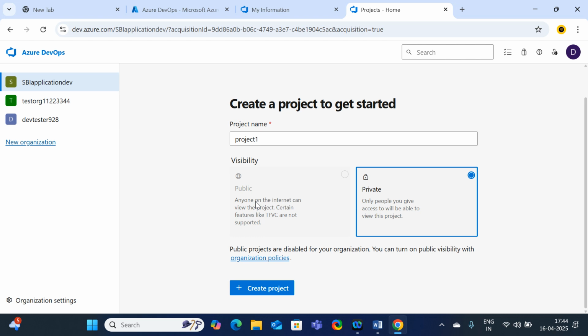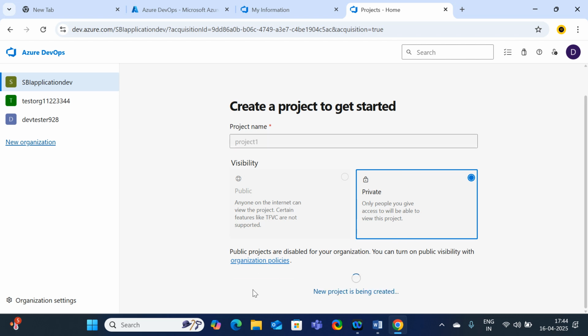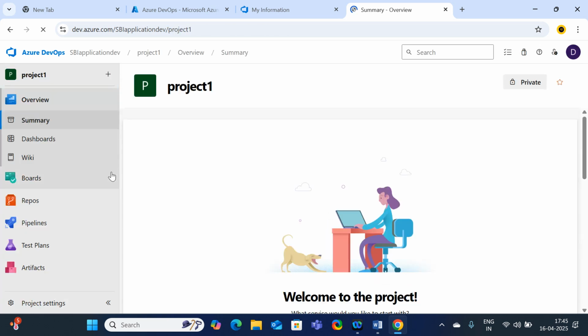Code and everything will be in the private project only. If it is exposed, there is a chance hackers will steal your code and enter malicious software into your environment. To avoid that, we mostly work on private projects only. The project one is a private project. Just click on Create project. The project will be created soon. Just be patient and wait.